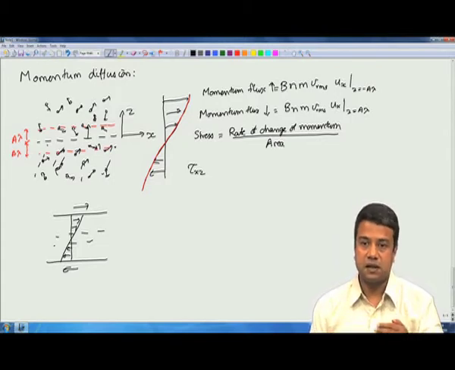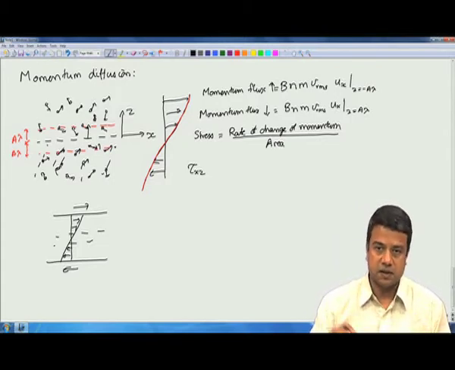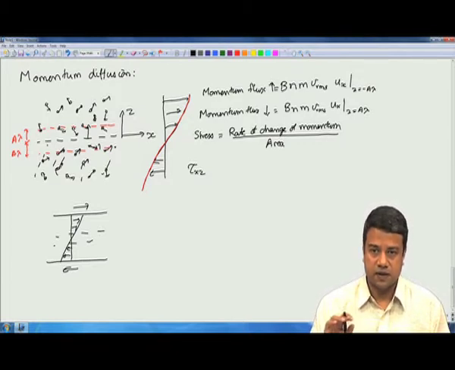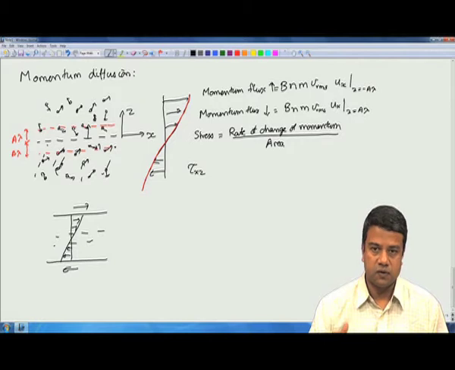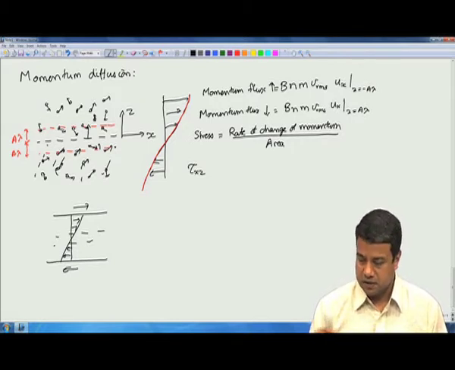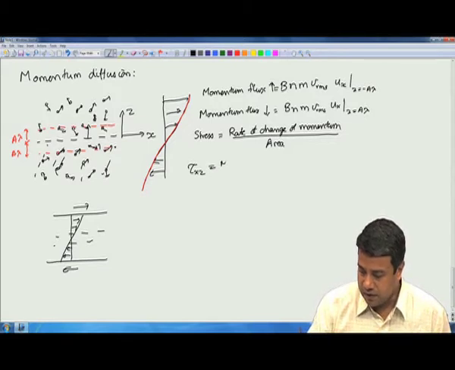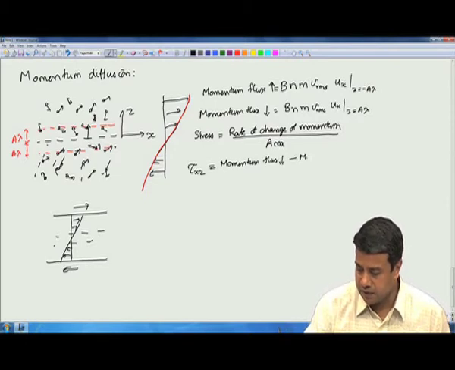The momentum is in the x direction because the velocity is in the x direction. The transfer direction is in the z direction. I will define it as positive if it increases the momentum of the volume below, the volume whose outward unit normal is in the plus z direction. So, this is going to be equal to the momentum flux downward minus the momentum flux upward.